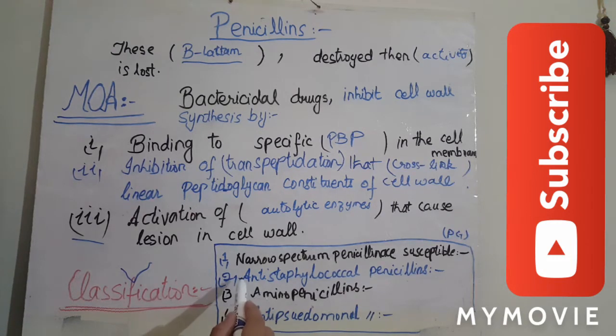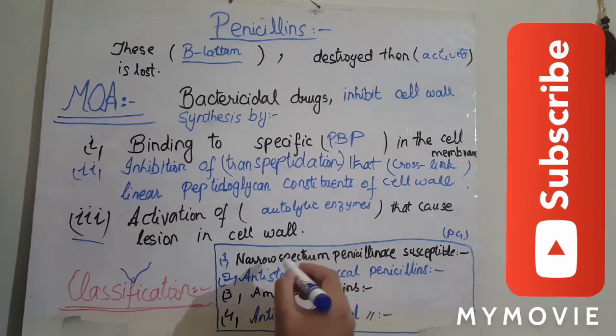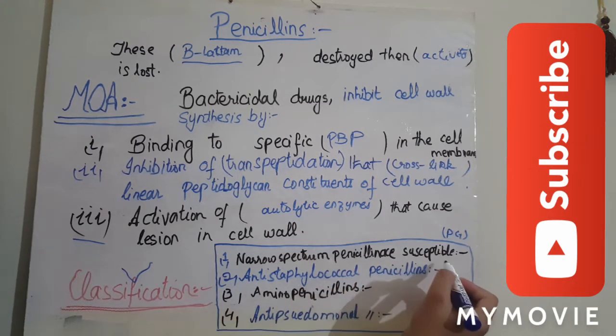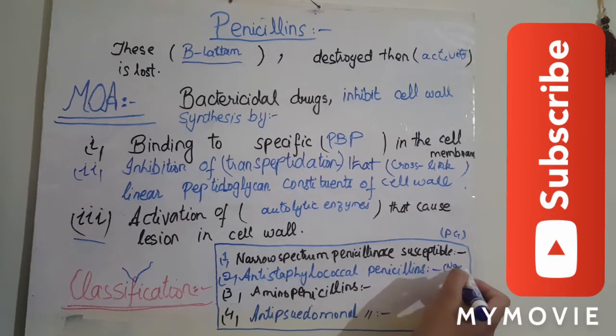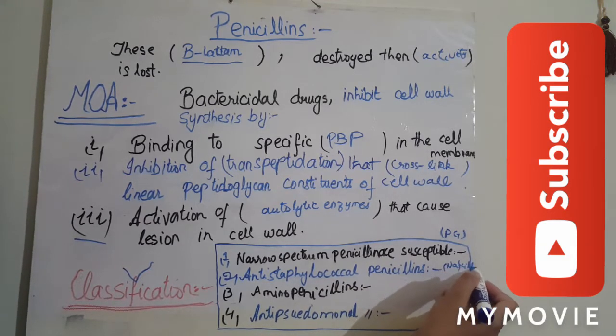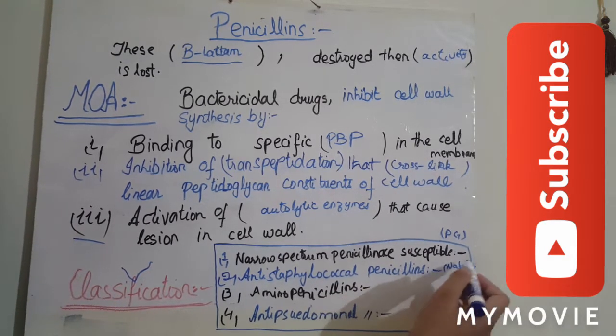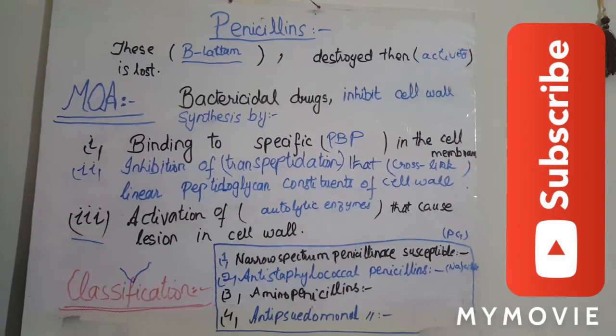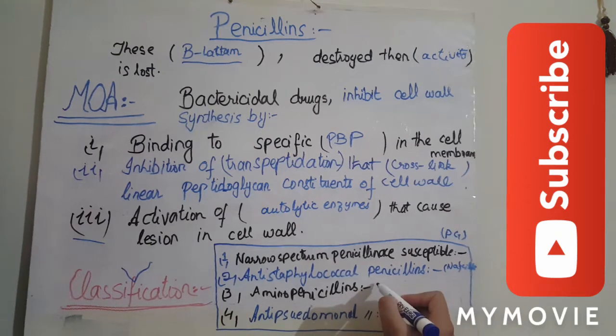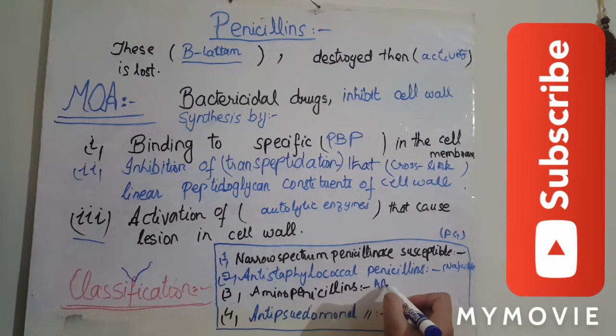These drugs are made for Staphylococcus bacteria that are resistant to these narrow spectrum penicillinase susceptible drugs. These include nafcillin, etc. Then we have aminopenicillins. Aminopenicillins include amoxicillin and ampicillin. Amoxicillin and ampicillin, double A.